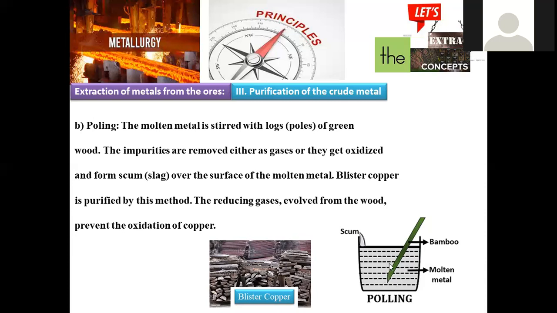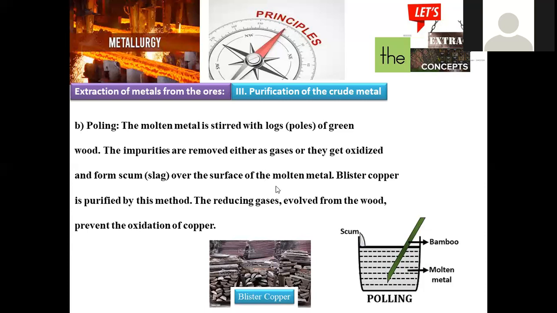If impurities are volatile, they escape from the system in the form of gaseous state. If they have high density, they get deposited at the bottom in the form of scum, in the form of precipitate, so that it will be very easy, because the metal is in molten state, to separate it by screening, and the solid can be easily separated.